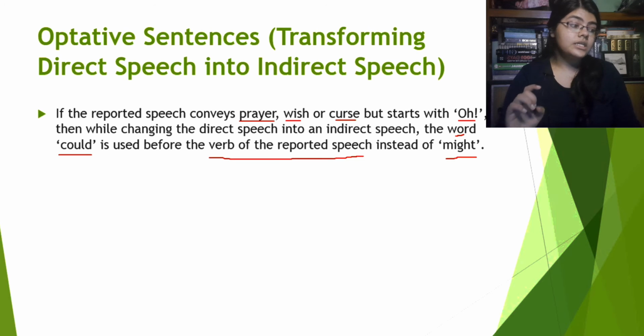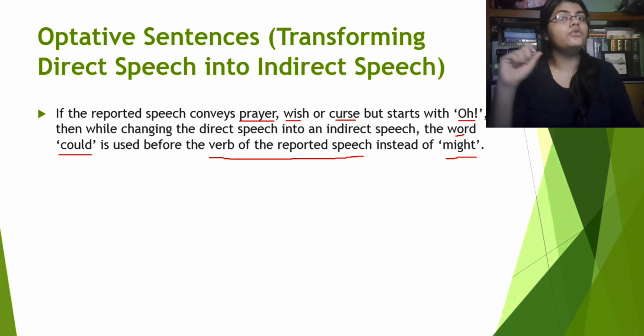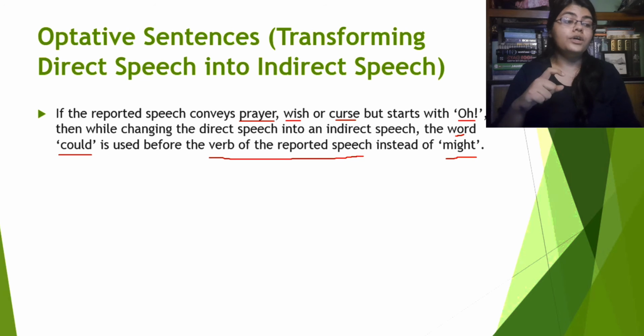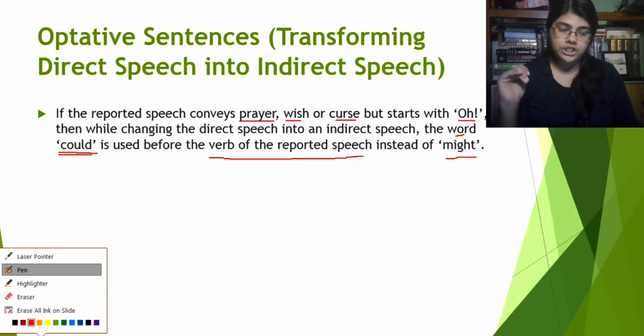But if there is an "oh" at the beginning of the reported speech and it is an optative sentence, then in the indirect speech we won't use "might" before the verb of the reported speech. Instead of "might," we will put the word "could." We will understand that by watching an example.